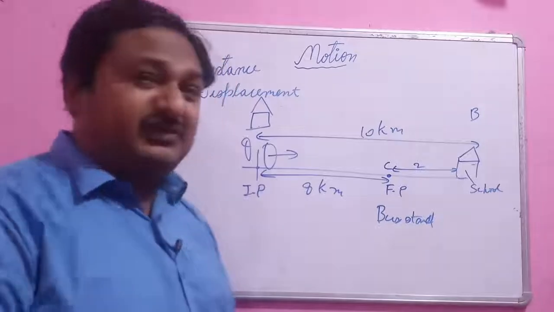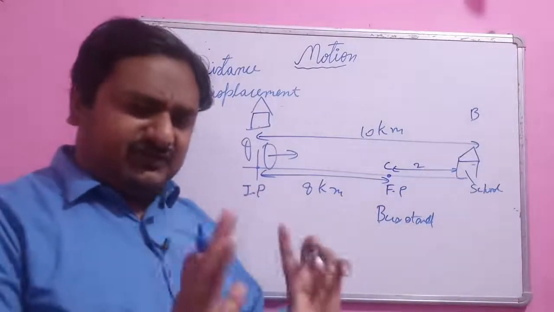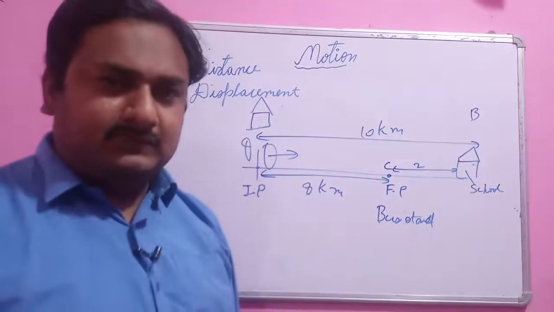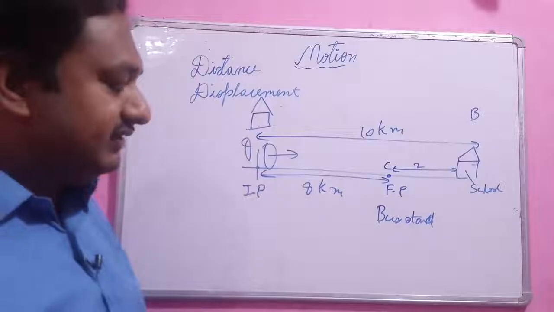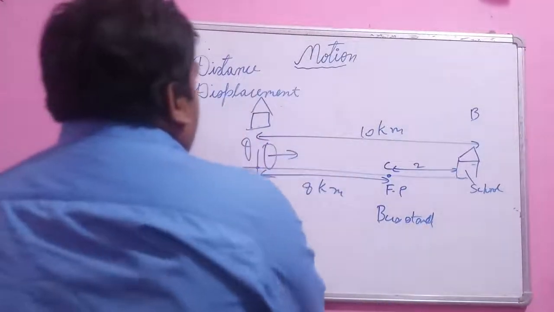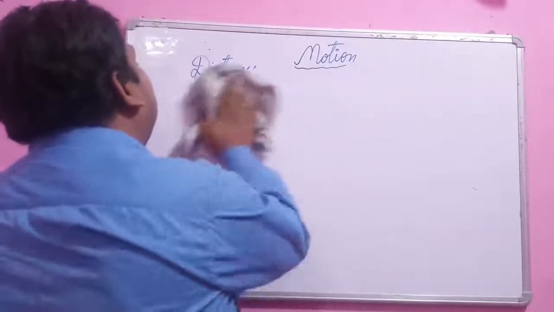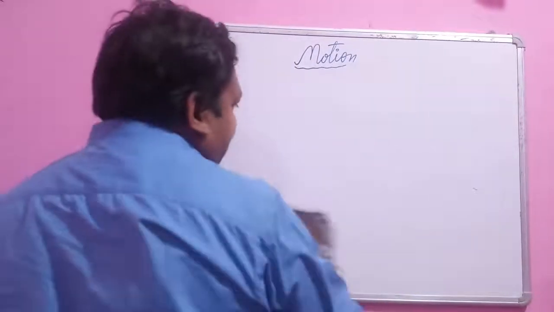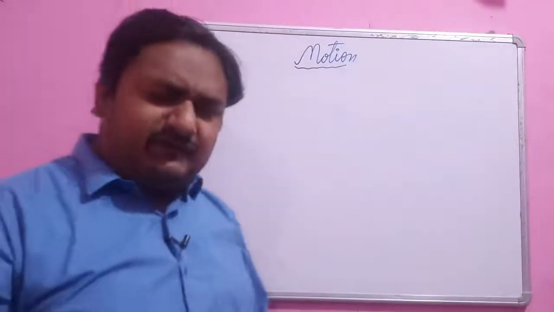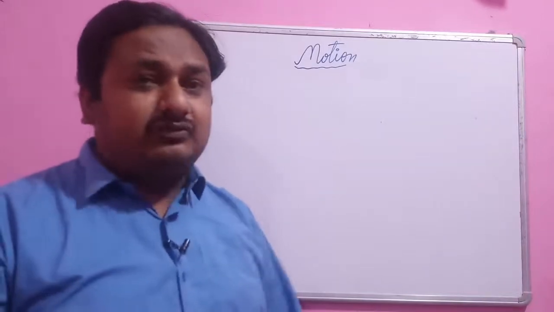Displacement is the shortest distance between the initial and final position, and distance is the total path covered by the object. Okay. So I hope you understand this concept of distance and displacement. Now we often link a direction to a displacement, because if I want to know what is the direction of the object, how can we know?